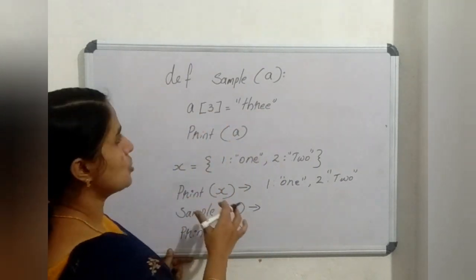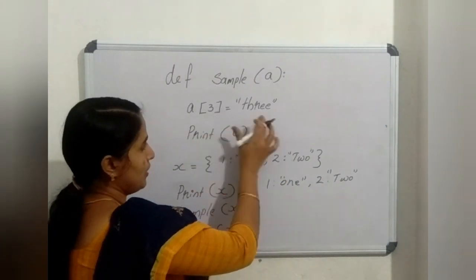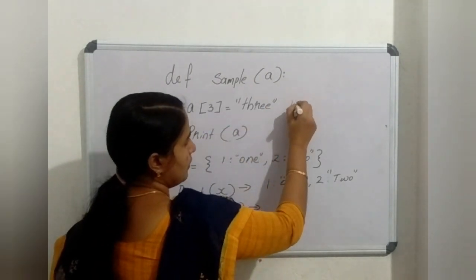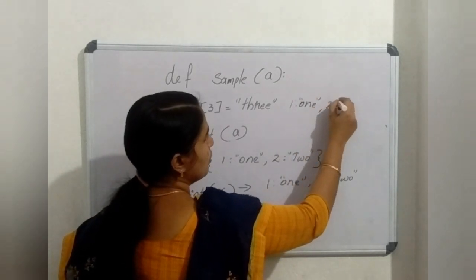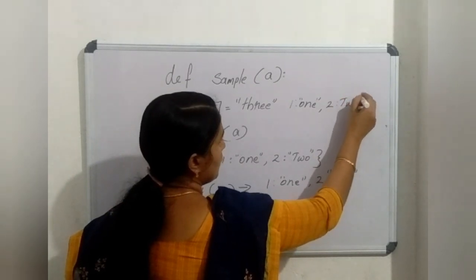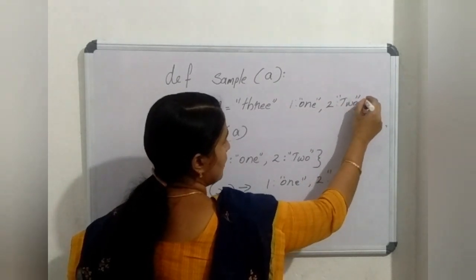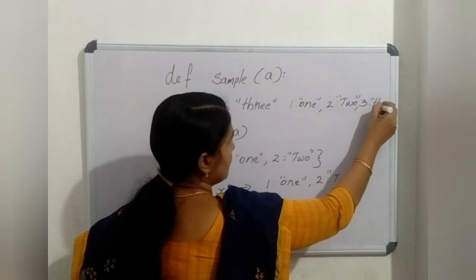In this way, I attach a new element to the existing dictionary. So now my dictionary becomes 1:1, then 2:2. Now I attach a new element, that is 3. So it will attach the new element to it.